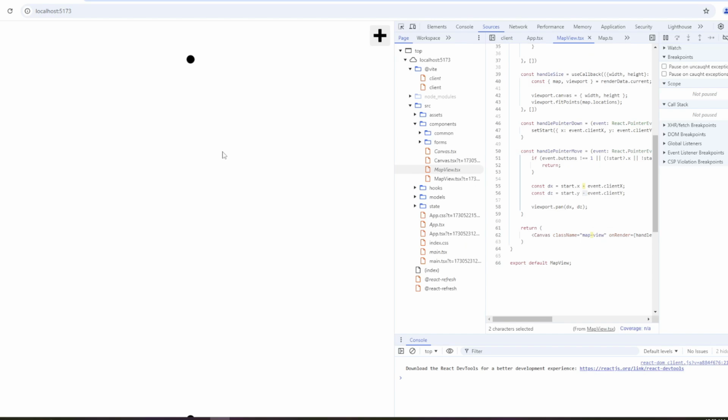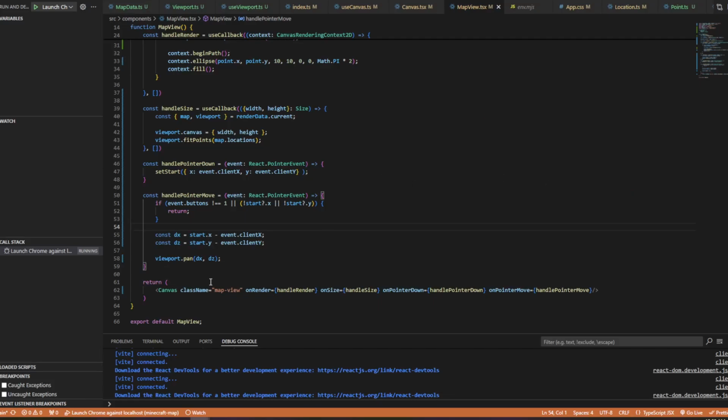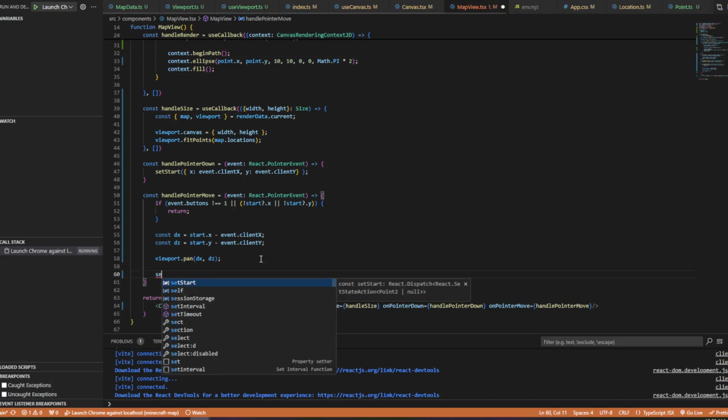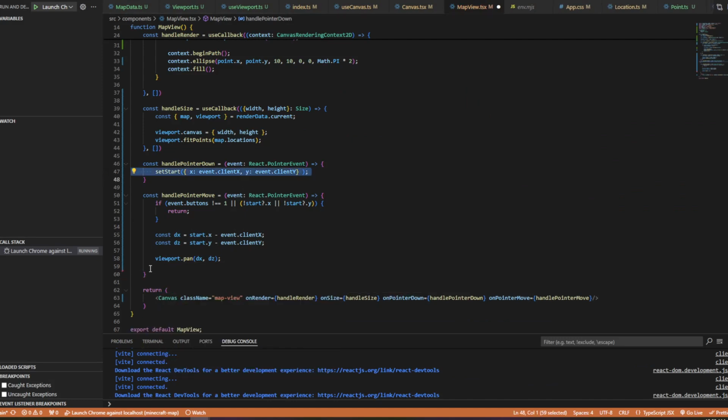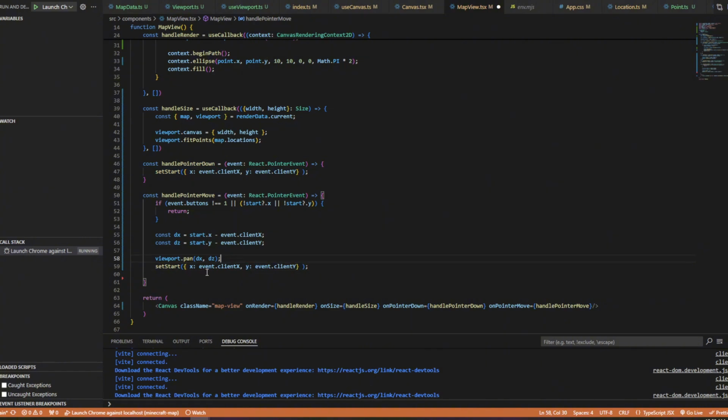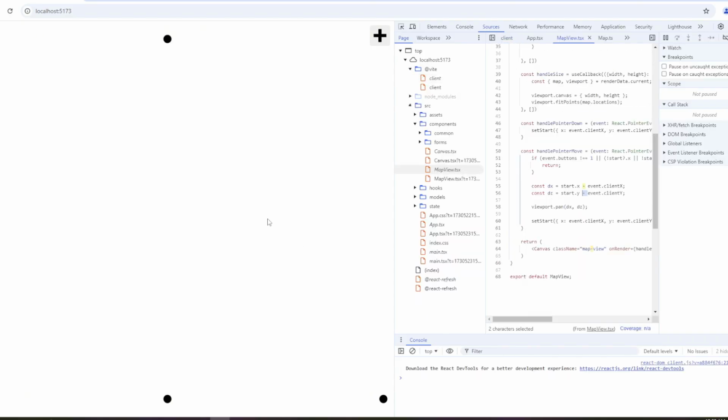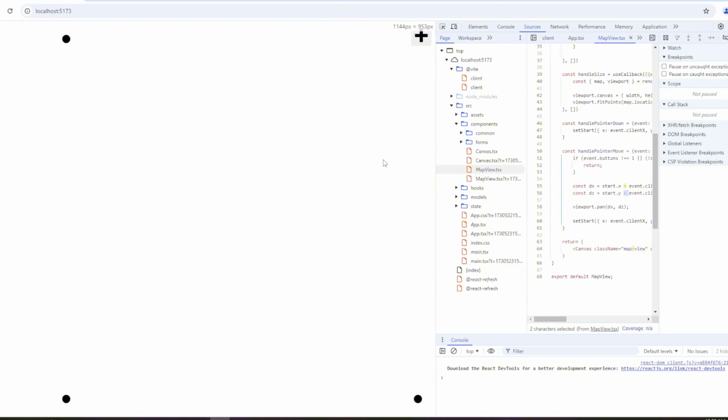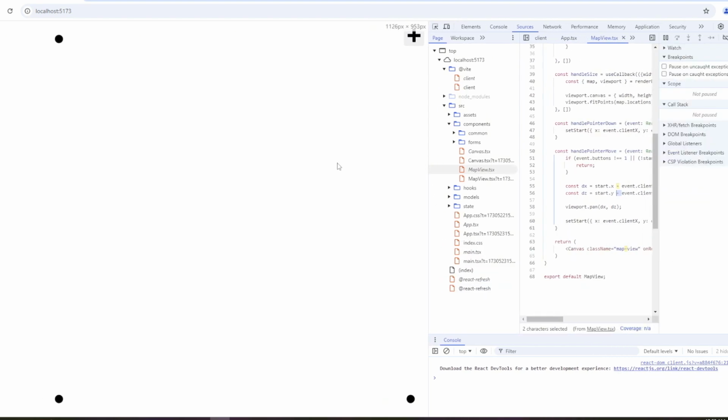Oh, I know. I need to do the set start again. Do this a million times and you'll probably get it wrong. Yep, so there you go. I don't know why, but it's not setting the point, the location, quite right yet.